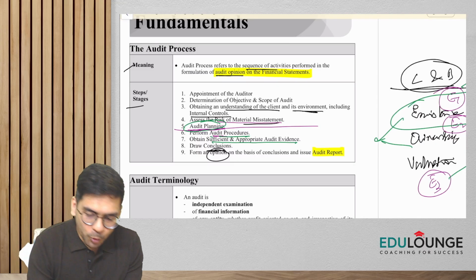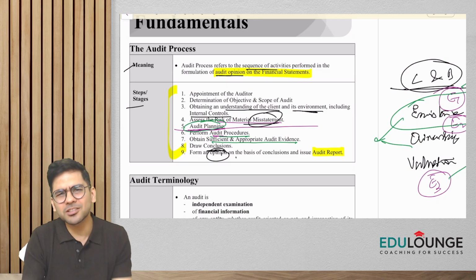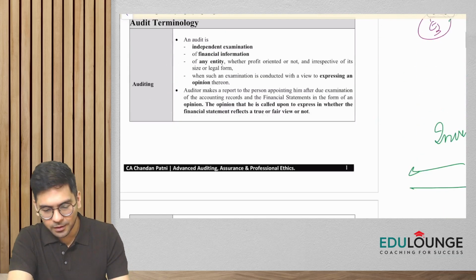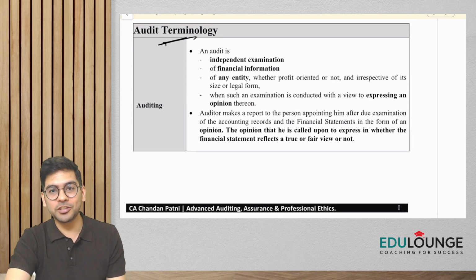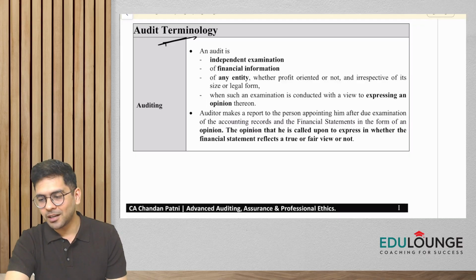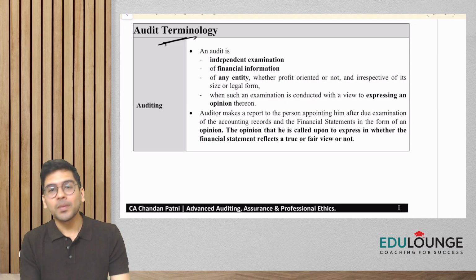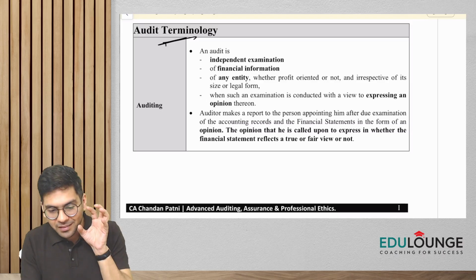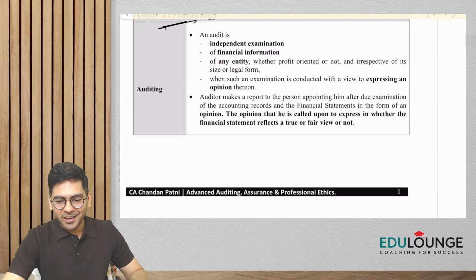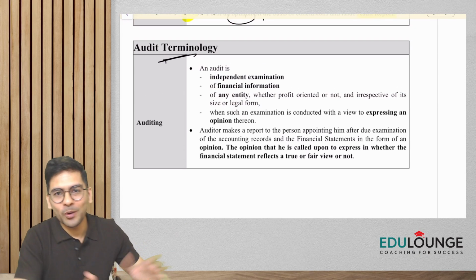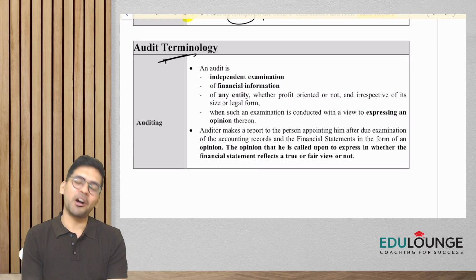Now, the words that we came across here, let's say misstatement, opinion, we are just going to discuss them quickly in the next concept. I have just mentioned the heading as audit terminology. So all the terminologies that will be used throughout the subject, let us just quickly go through them again. Guys, I'll not be teaching you what is auditing, what is opinion, in as much detail as we do at the intermediate level, because of course you are at the final level now and you have fair knowledge about it.